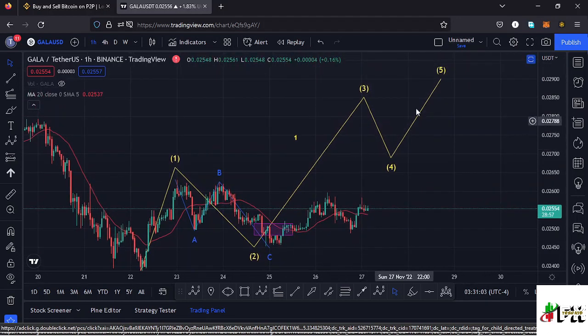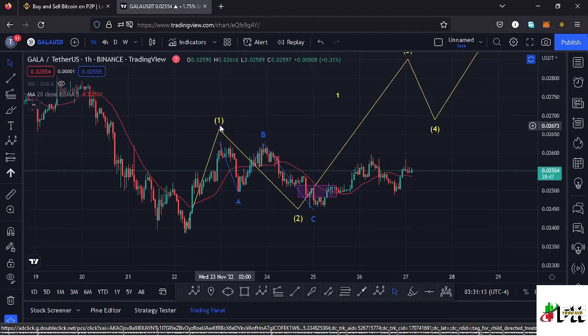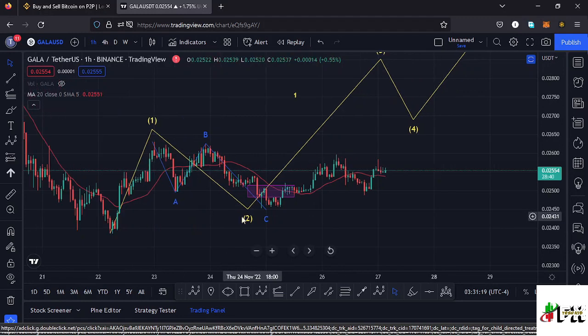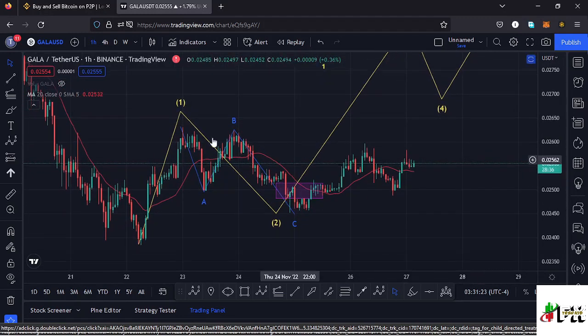And once we see the formation of that wave 5, we can name that as a higher Elliott wave count 1 to the upper side. Getting a little bit into the details of the formation of this Elliott wave structure that we have right here, after making our high for that first wave, we expected a wave 2 to the lower side, which is a corrective wave, and because of its corrective nature, we also expected to see an ABC corrective structure, and we have an ABC corrective structure over here.